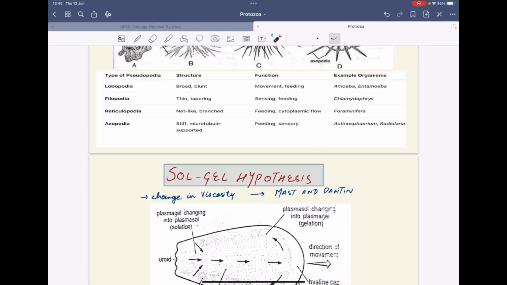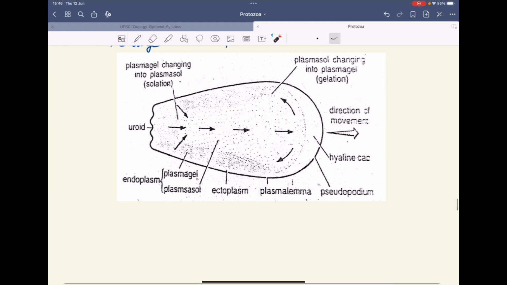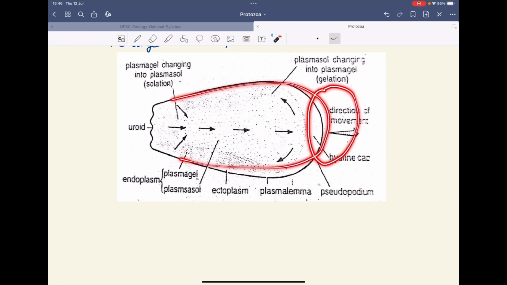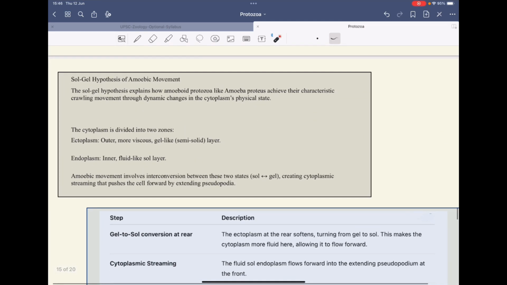Now the mechanism of movement using the pseudopodia is explained by the theory given by Mast and Pantin, the change in viscosity theory. This was given as the sol-gel hypothesis, solation and gelation. The basic structure is, for example, this is the organism, and this is the forward direction in which it's moving. This is called the hyaline cap, and the back portion is called the uroid or the tail portion. There are two basic things, plasma gel and plasma sol. At the end there is solation, at the front it's gelation. This is the basic structure. Now we will see it in detail.